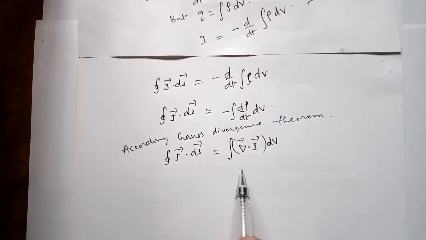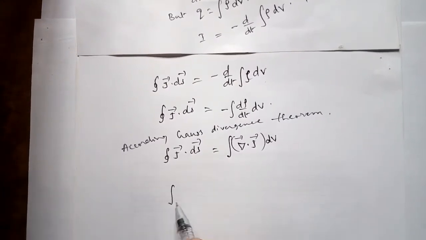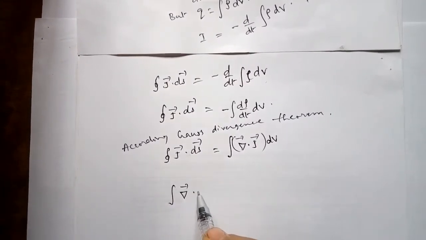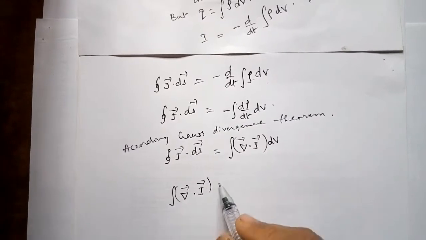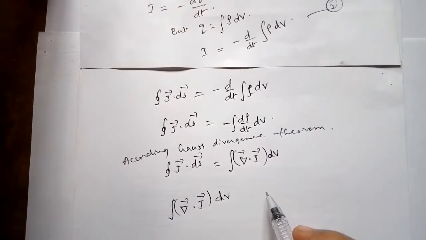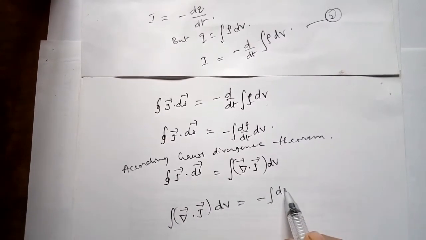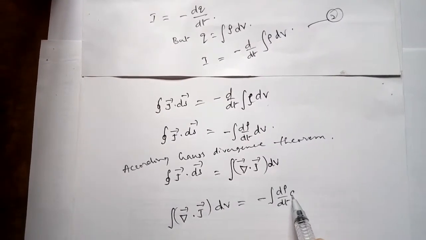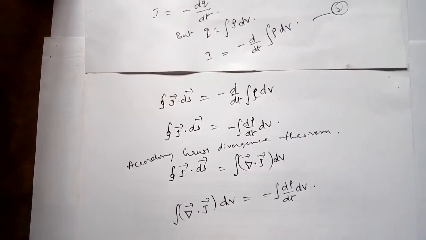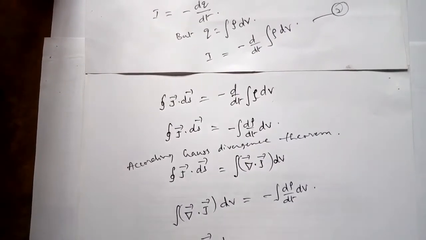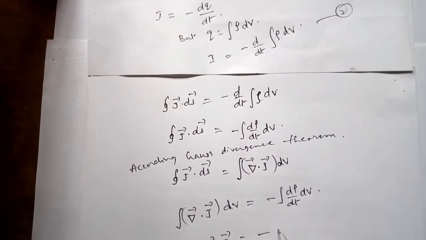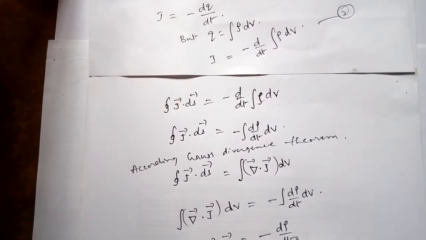Therefore, substituting this, we get integral del dot J dV is equal to minus integral d rho by dt dV, or del dot J, the divergence of current density, is equal to minus d rho by dt.